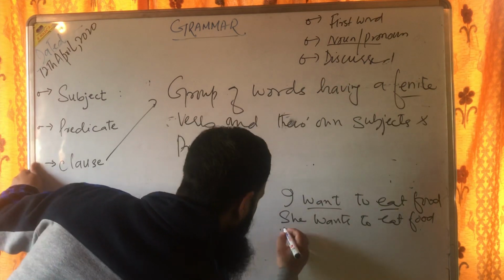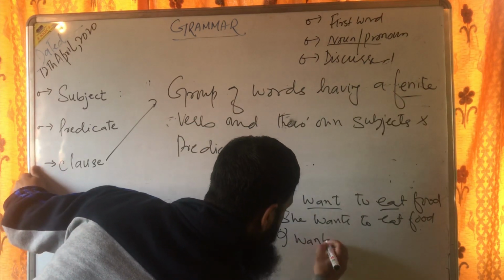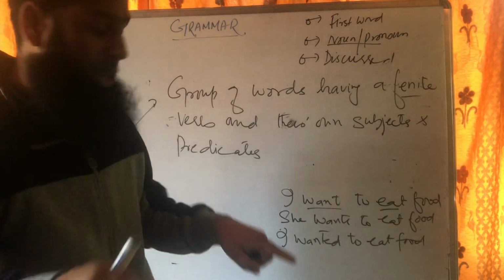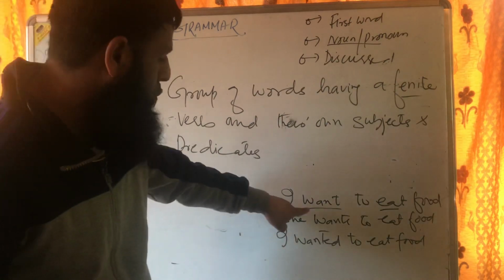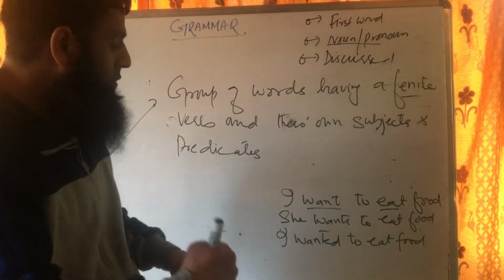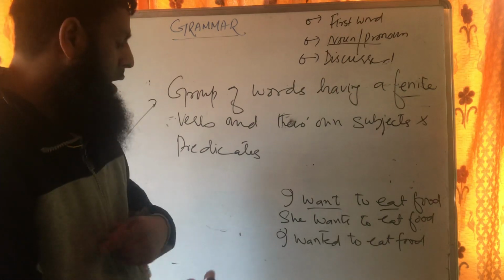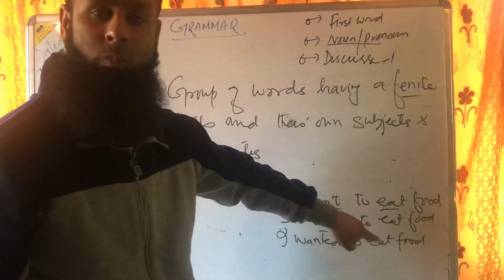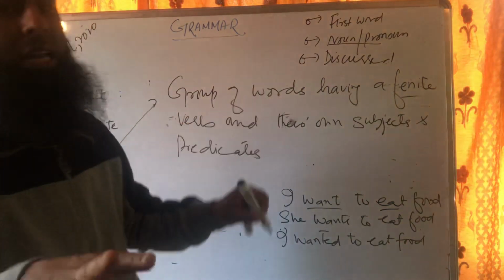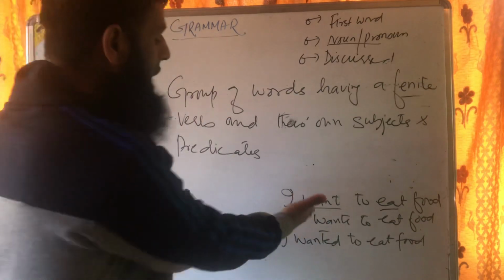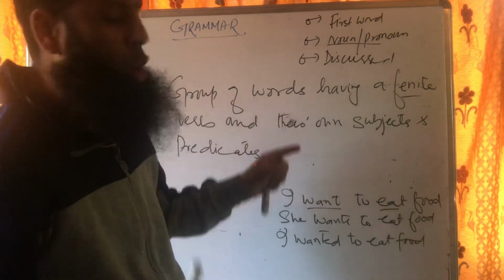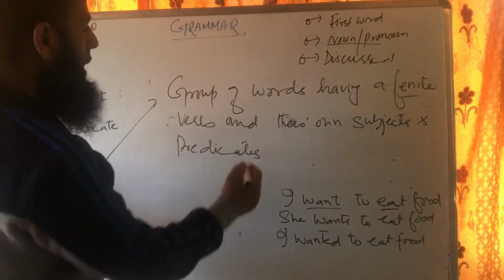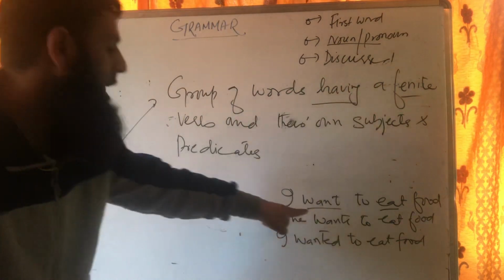Or I wanted to eat food. Now you see an interesting thing happening over here in the three sentences. The first verb, want, keeps on changing. In the first sentence it was want, in the other sentence wants, in the other sentence wanted, right? It keeps on changing, but eat is the same in form in all the three sentences. So basically we have two different types of verbs. One keeps on changing, like want, and the other doesn't change according to the tenses or the subjects. The one that changes is known as a finite verb. So what we are talking about here in the class is basically the finite verb.